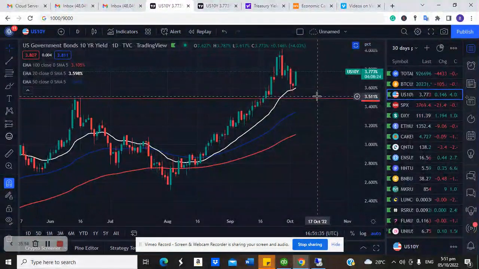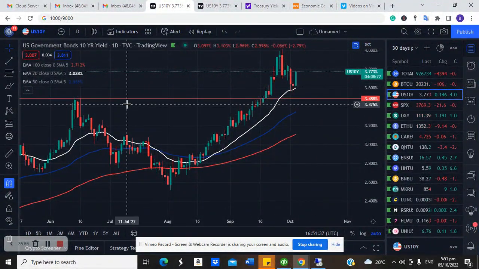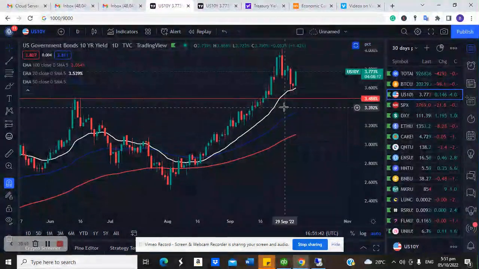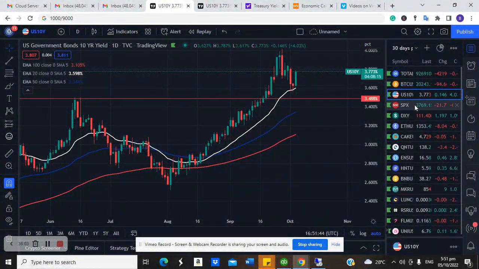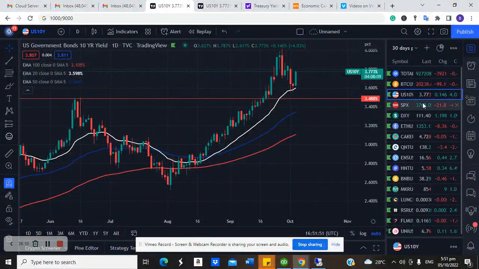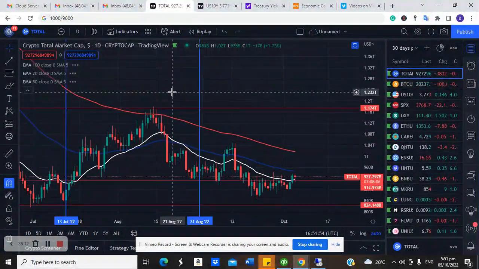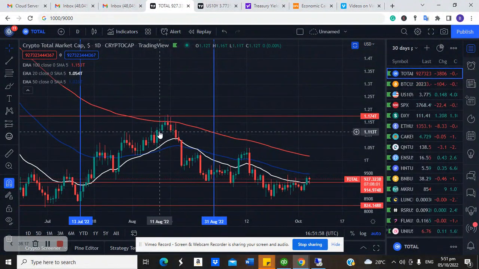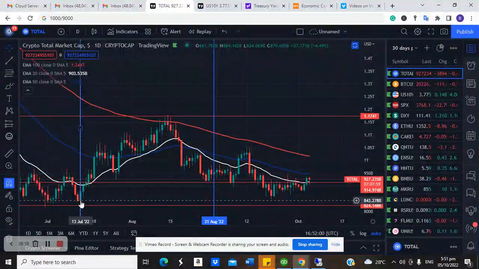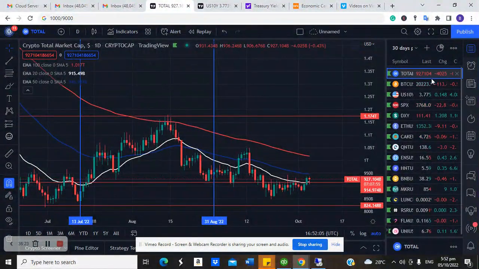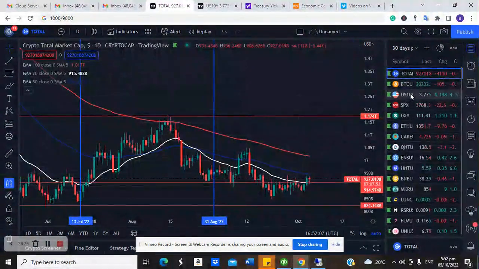If investors are actually going to move money into the stock market, you should see this yield go down. So anytime we have a bearish cross, bearish confirmation in this market, then watch out for the stock market. Most likely, the stock market and the cryptocurrency market will rally. Like you can see right here, between June to August, if I check the chart of the cryptocurrency market, you can see how the same rally also pushed the cryptocurrency market from 848 billion to almost 1.14 trillion. And then the stock market also followed the same direction.